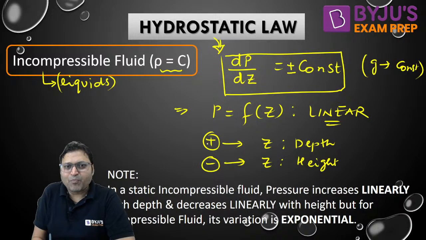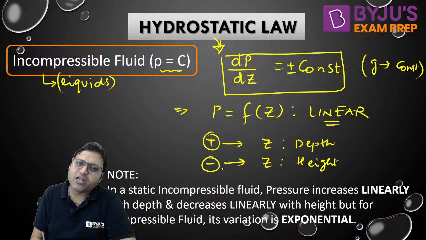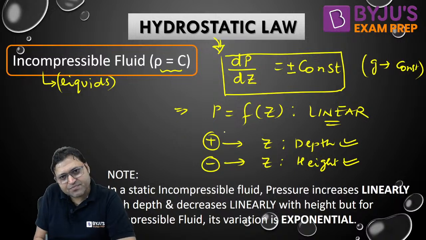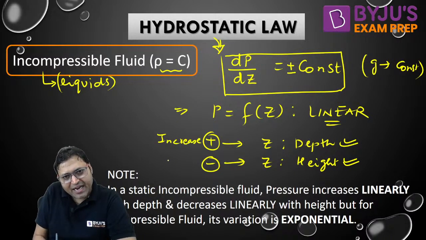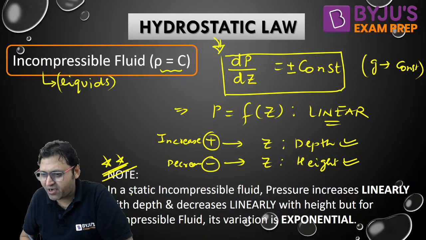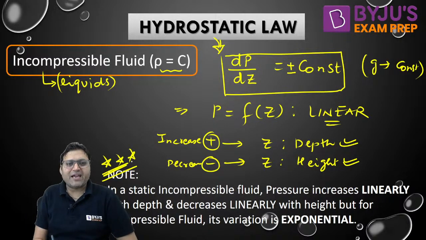So positive means increasing, negative means decreasing. Pressure will increase with depth and decrease with height. So this is the final conclusion regarding the hydrostatic law.